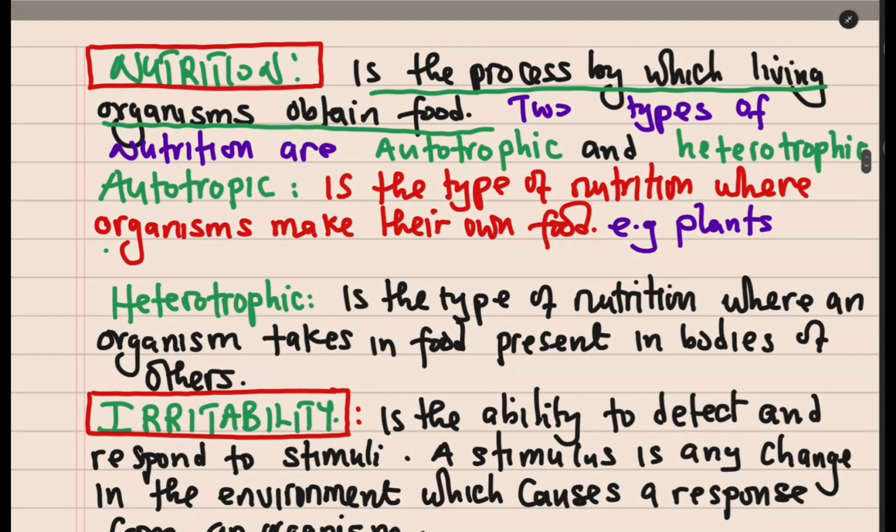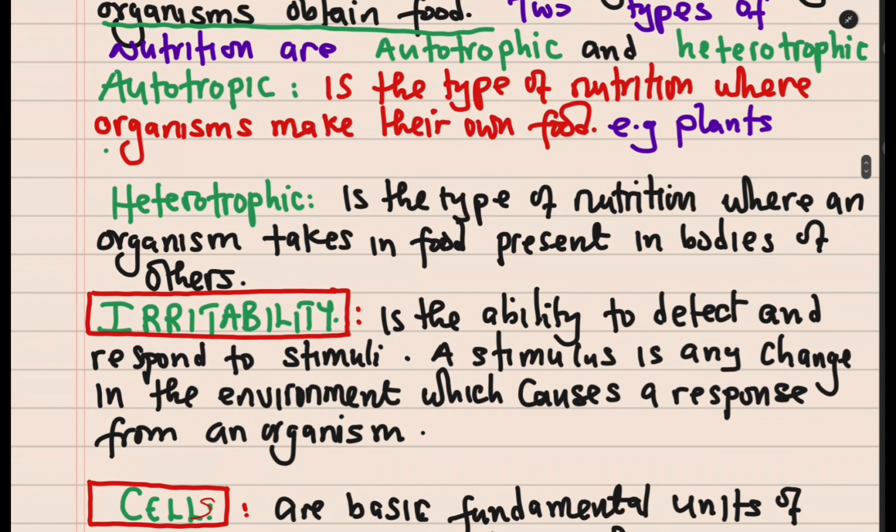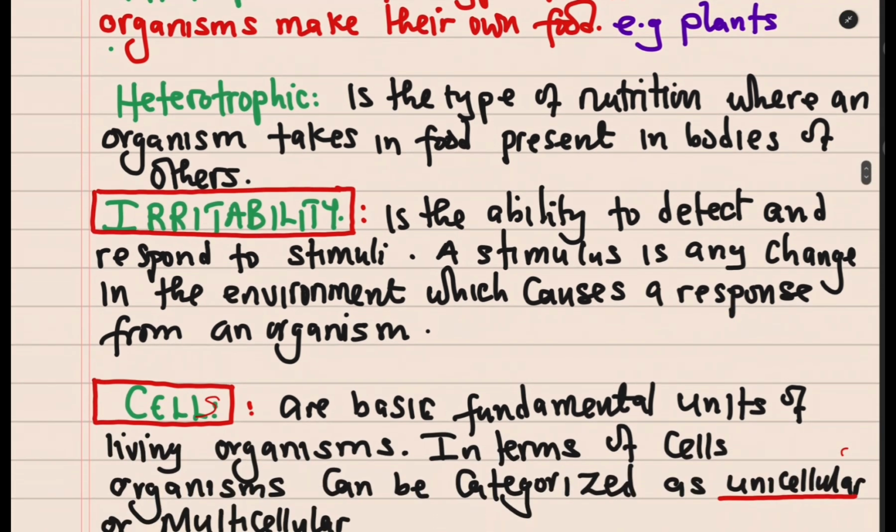Irritability is just the ability to detect and respond to stimuli. And of course, a stimulus in this case is any change in the environment which causes a response from an organism. That is what we call stimuli. Stimuli, plural, stimulus, singular.